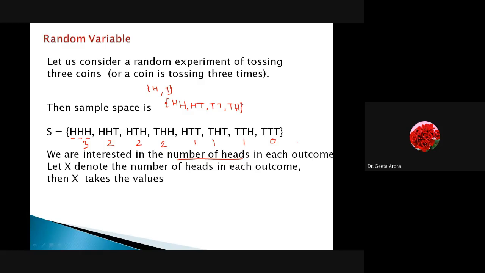Then what we are going to do, if this is okay, that we have thrown 3 coins, these are the total possible outcomes, and any one of them can appear. If we are interested in the number of heads, it can be 0, 1, 2, or 3. Now here we are saying, let capital X denote the number of heads in each outcome. Then what values can X take?